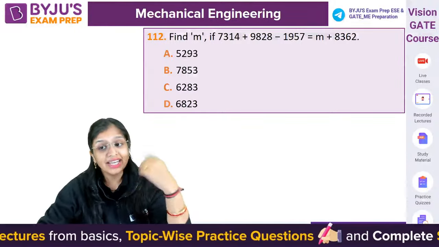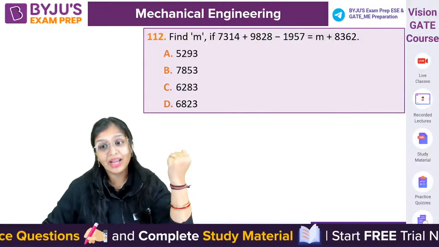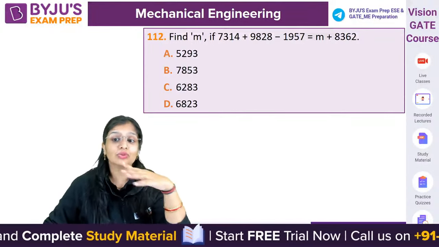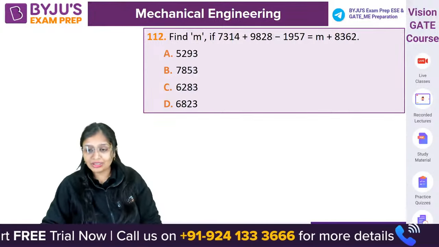Find m, if 7341 plus 9828 minus 1957 is equal to m plus 8362. मजाक चल रहा है क्या? इतना simple question. बस यहाँ पे क्या करना है?